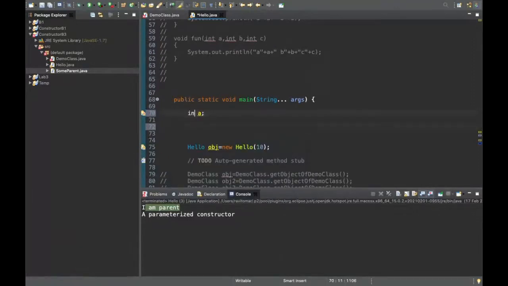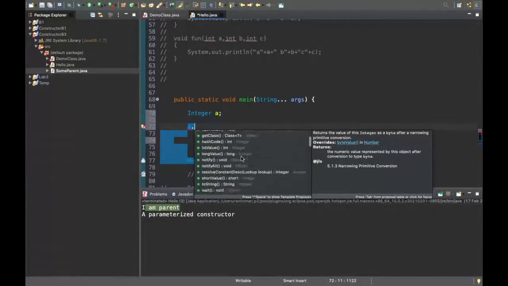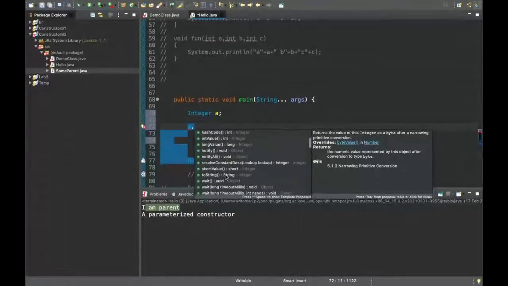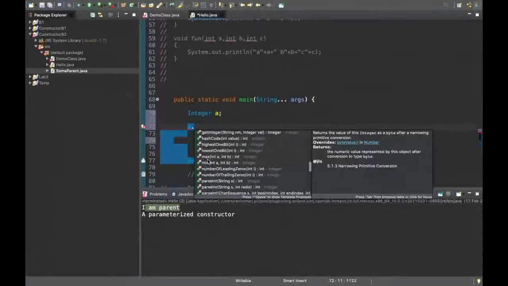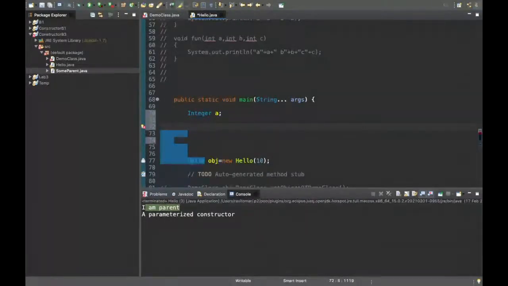I think we have seen this in lab. If I create a reference of Integer, now this is a class, and these are called wrapper classes. Then if I press a dot, I can see how many functions are specific to this Integer. Whatever you want to do with the integer, you will find everything. These are from the Integer class: divide, highest, maximum, minimum. So you can have a function to find the maximum out of two integers. These all exist because of objects.